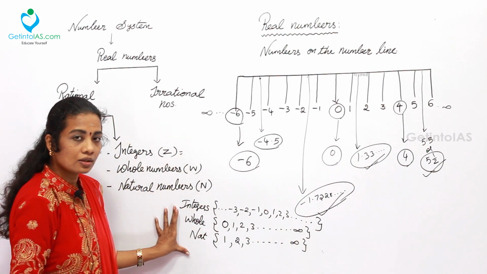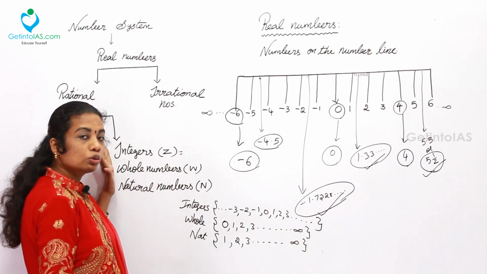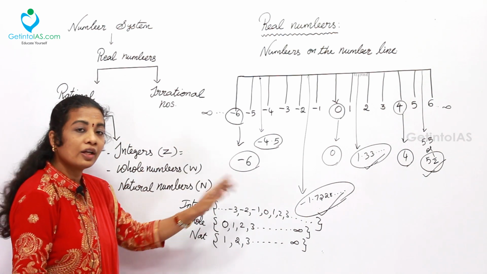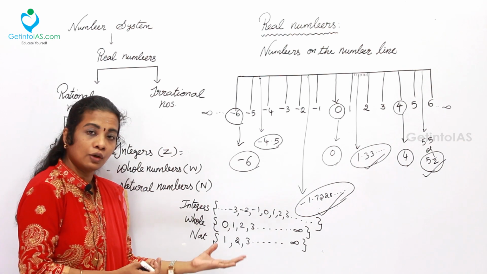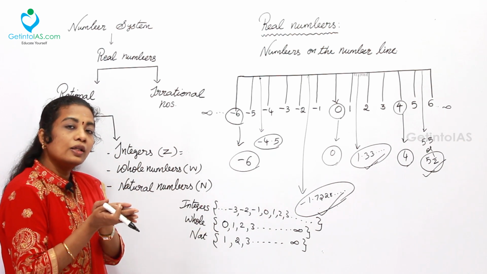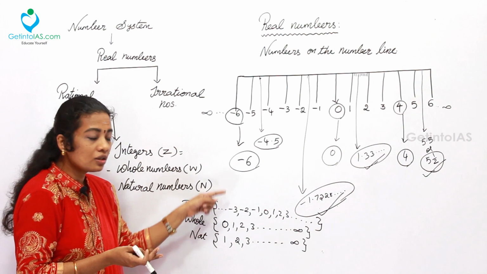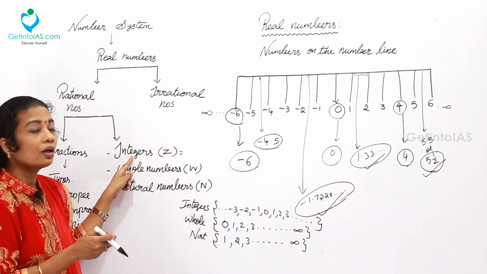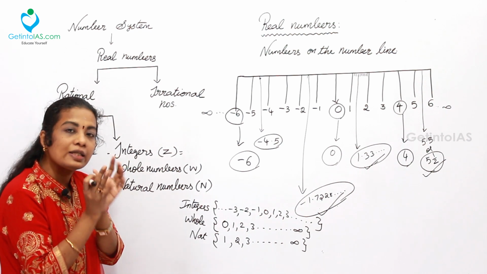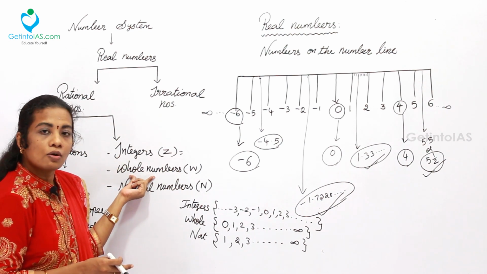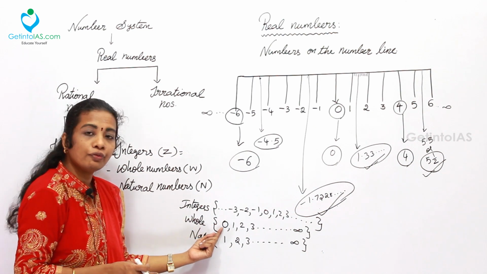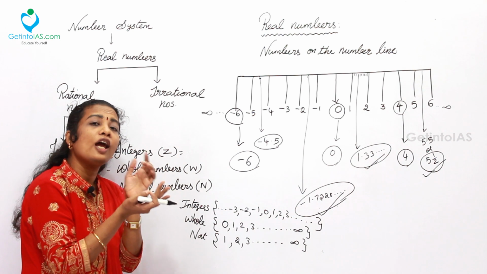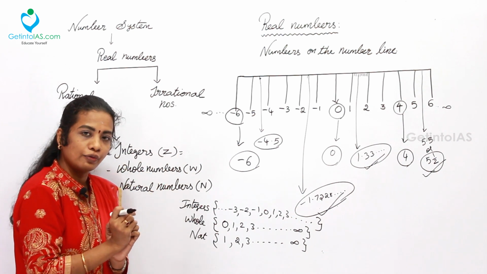So, these three things are to be known while you are going through the number system. Integers are represented by Z and the range of integers is starting from any negative value going until the positive value. So, negative numbers, 0, then positive numbers, all three categories come under integers, but the number is not a decimal. Whole numbers start from 0 and don't have any ending point, going to end with some positive value, not a negative value.